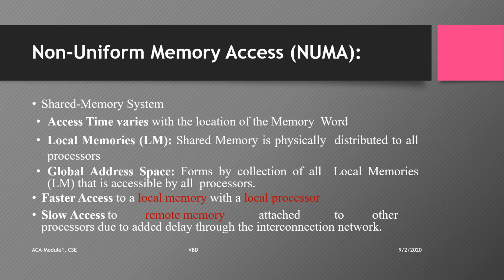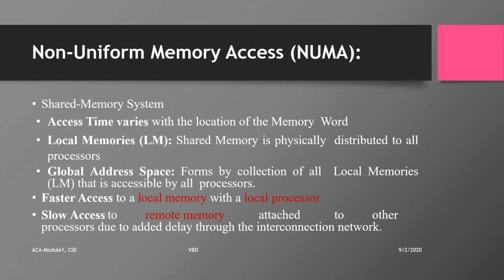The collection of all the local memories forms a global address space, and this global address space is equally accessible by all the processors. So we can have a faster access if it is local to the processor, and a slower access if it is local to another processor, because we have to go through the connection network, where delay is added, and that is why there will be slow access.